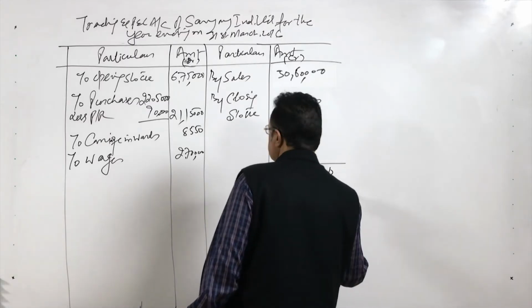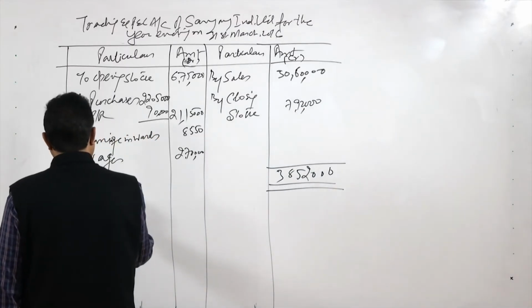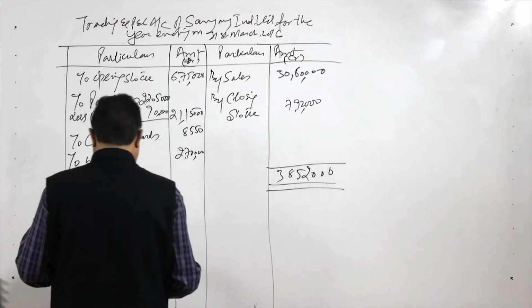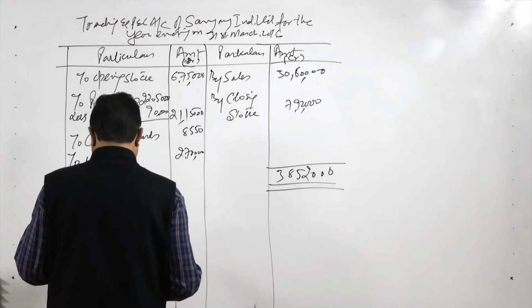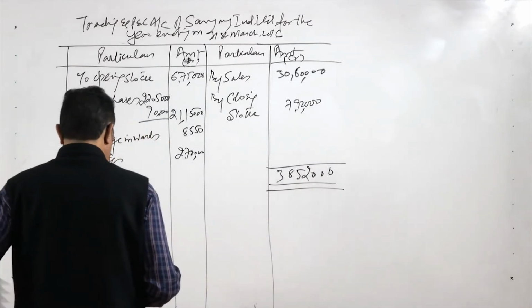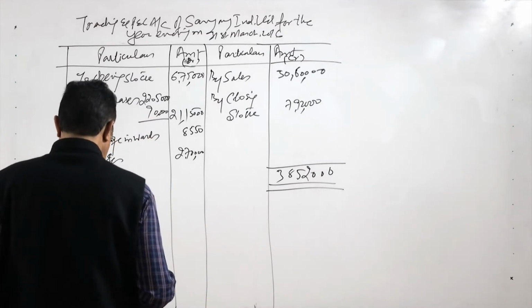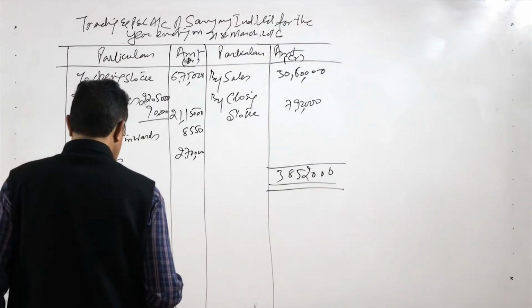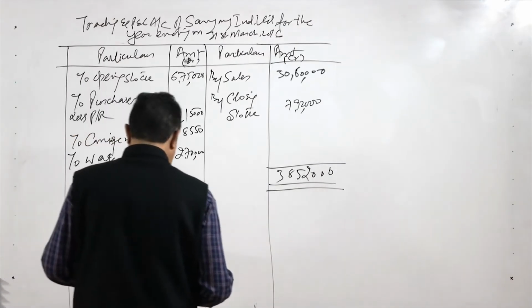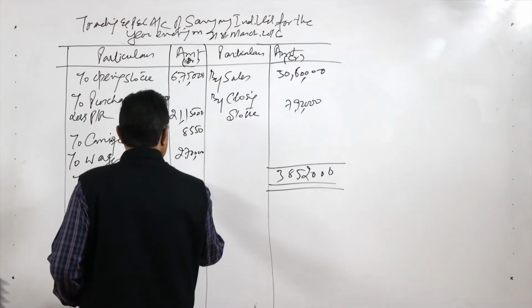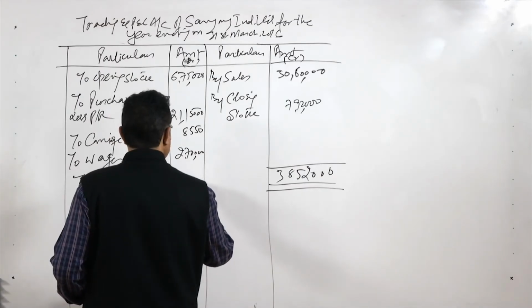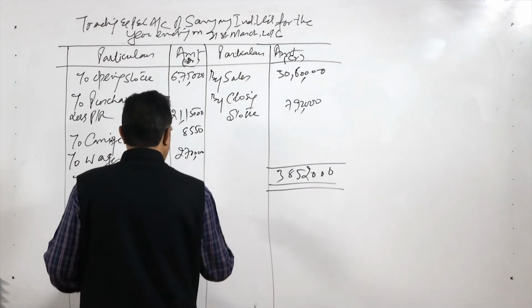Now to gross profit, we have to take the figures like 6,75,000, 21,15,000, 8,550, and wages are 2,70,000. If you take these total items into account, your GP is 7,83,450.